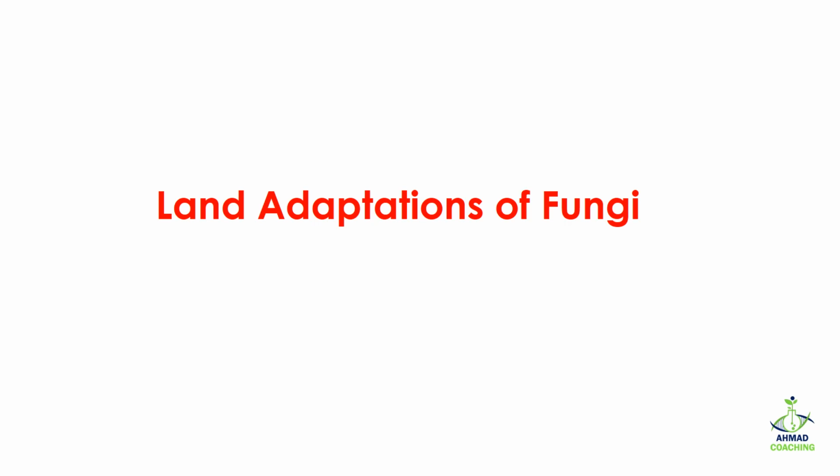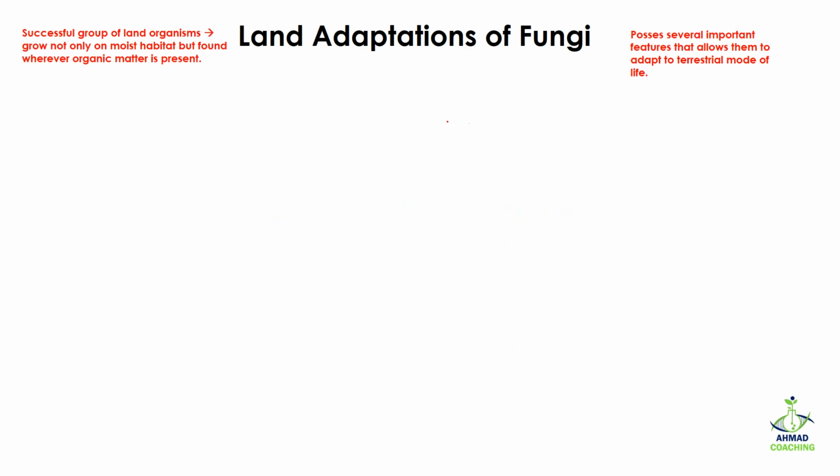Today we will study about land adaptations of fungi. Fungi are the successful group of land organisms. They not only grow on moist habitats, but they can also be found wherever organic matter is present. You can see the growth of fungi even in your fridge where the temperature is very low. So that's why we call fungi the most successful group of land organisms.